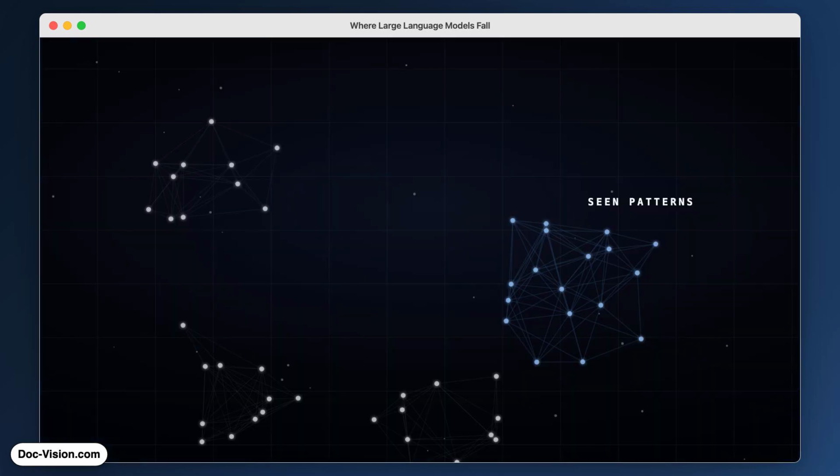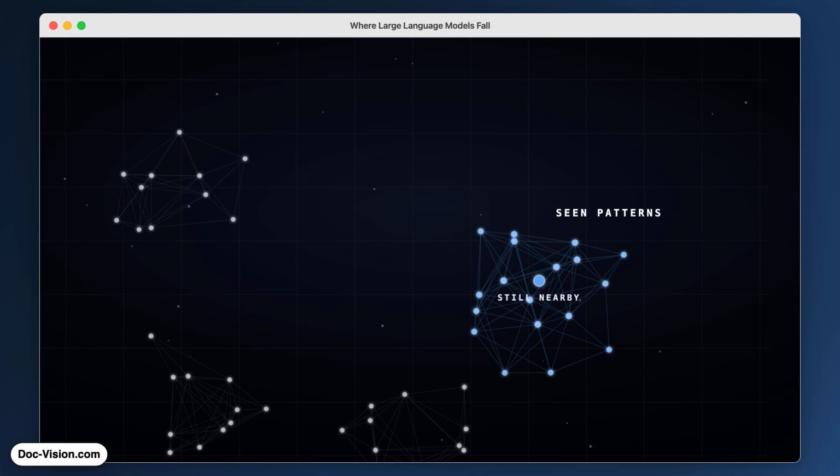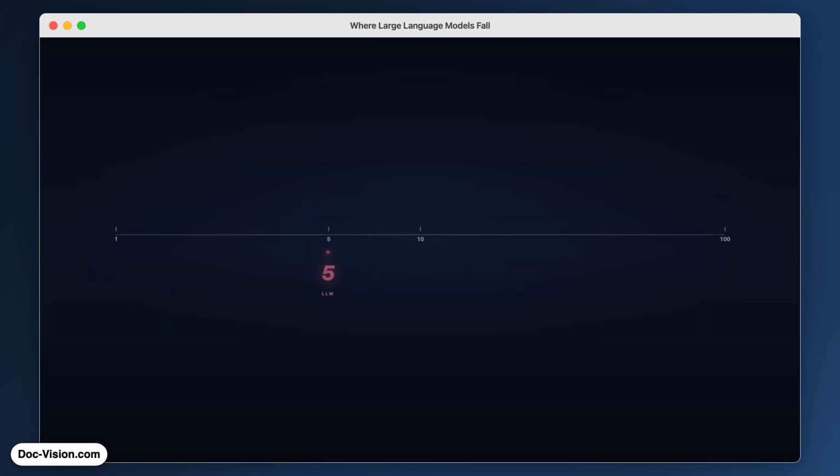Their responses rarely stray far from the patterns they have seen. A novel prompt is usually close enough to familiar ones that their limited generalization suffices. The variation large language models face is far smaller than what a mosquito must cope with in the wild. On our scale, large language models sit around 5, below a mosquito.